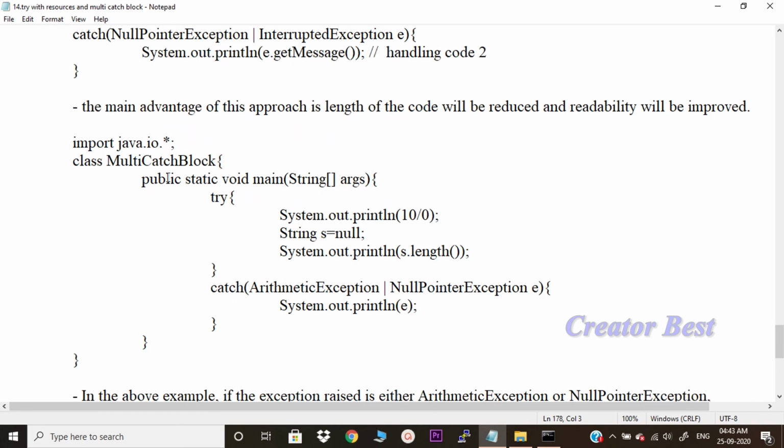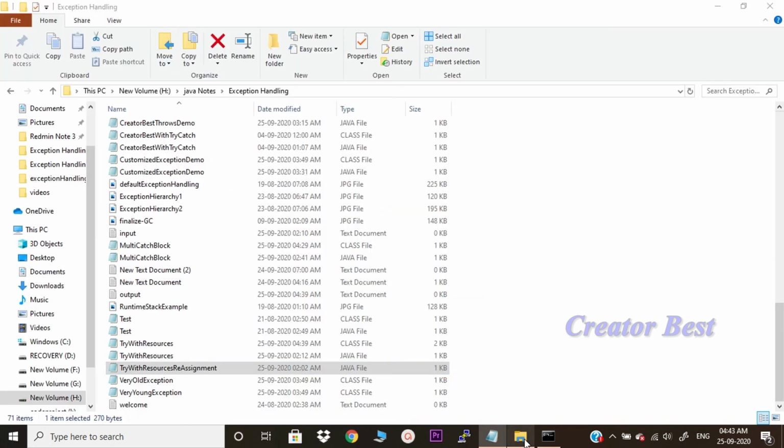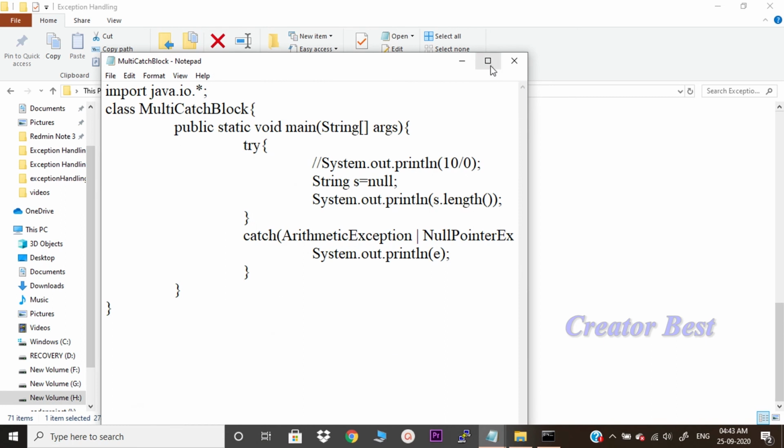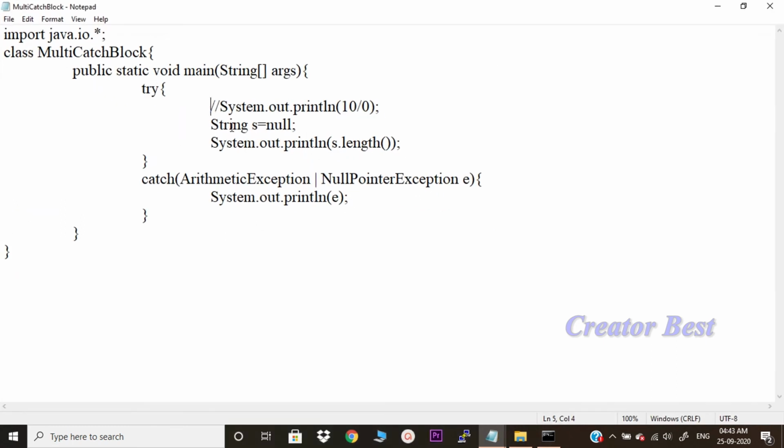So, I have taken this example to make you understand. Public static void main, I have taken arithmetic exception and null pointer exception, because divide by 0 is arithmetic exception. S equal to null, s.length will throw a null pointer exception. Let me execute this program. So, this is the program. Let me uncomment that.